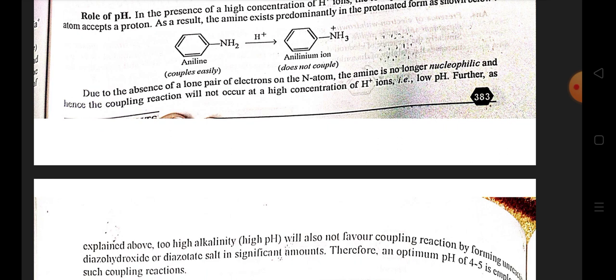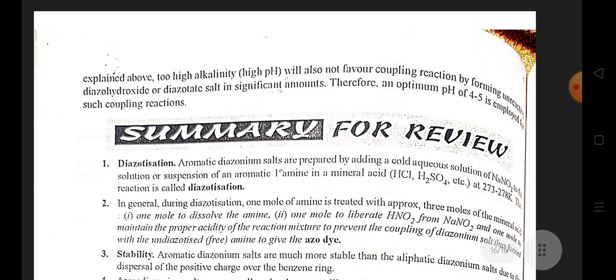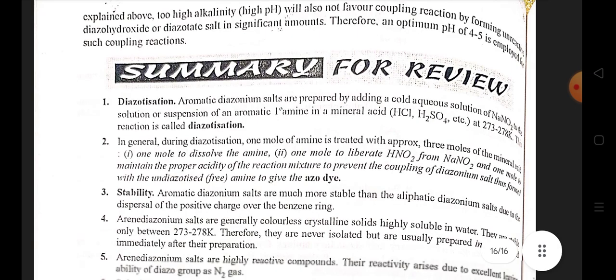Further, as explained above, too weakly acidic, that is high pH, will also not favor the coupling reaction by forming unreactive diazohydroxide or diazotate salt in insignificant amount. Therefore, an optimum pH of 4 to 5 is employed for such coupling reaction. Now we will discuss the summary of this chapter.